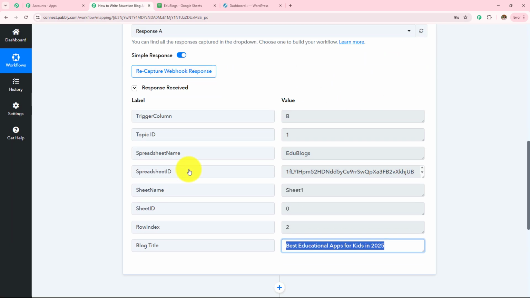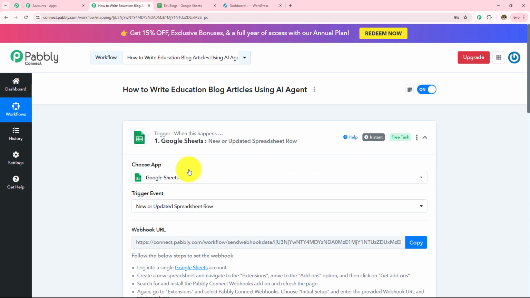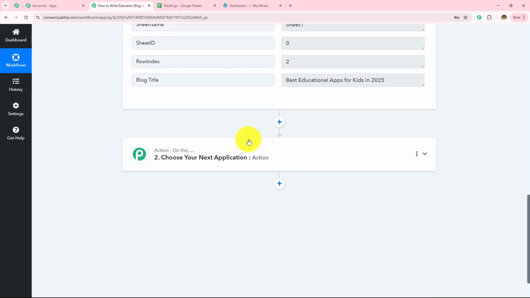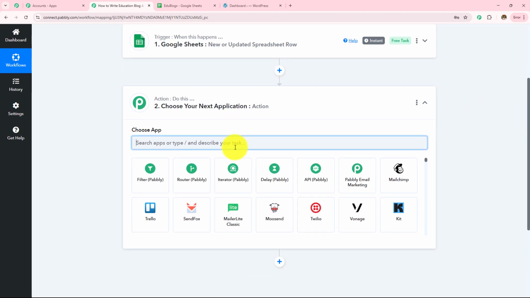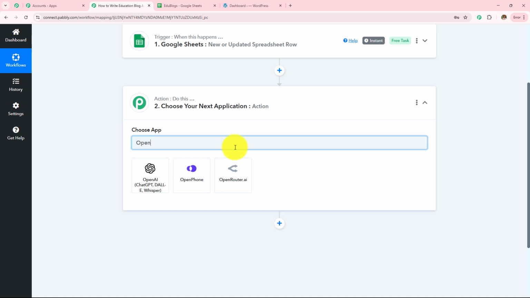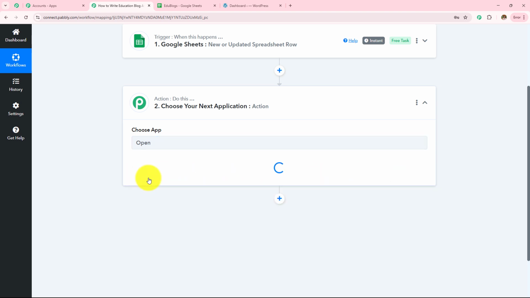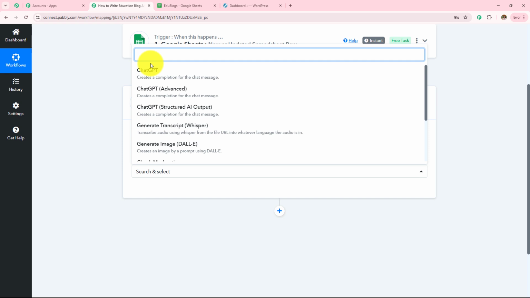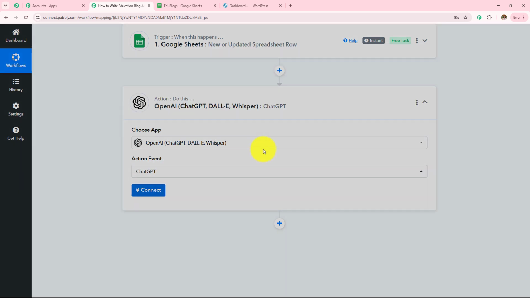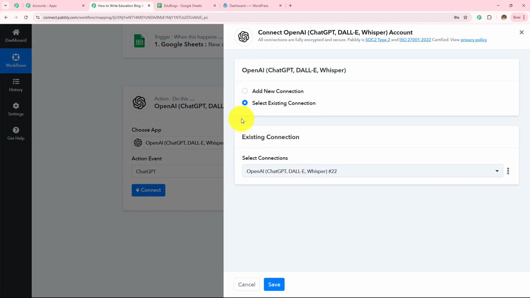here in this workflow. Now moving on to the next step, whenever I'm going to add new blog idea in my Google Sheets spreadsheet, I want to generate blog article for the same. So I want to generate this with the help of AI agent. Here I'm going to use my AI agent as OpenAI. So in my action application, I'm going to take OpenAI. And then in my action event, I'm going to take this as ChatGPT and then click on this connect. If you have an existing connection, go with save. If you don't have one, click on this add new connection.